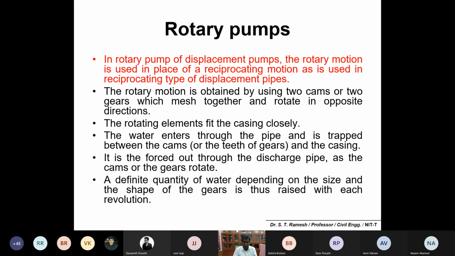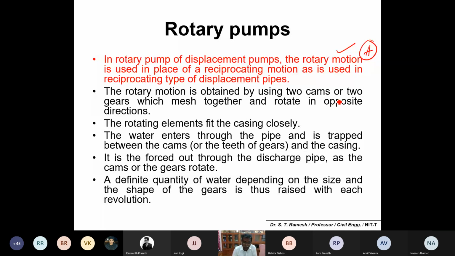Third one is rotary pumps. You can replace a reciprocating action by rotary motion. Please make a note that that's the only difference. In rotary displacement pumps, rotary motion is used in place of the reciprocating motion used in reciprocating type displacement pumps. That's the only difference.